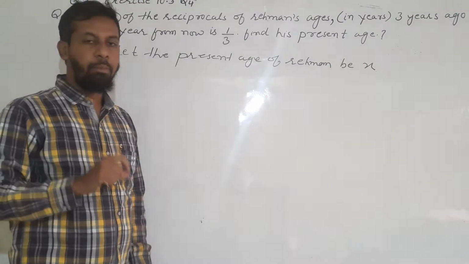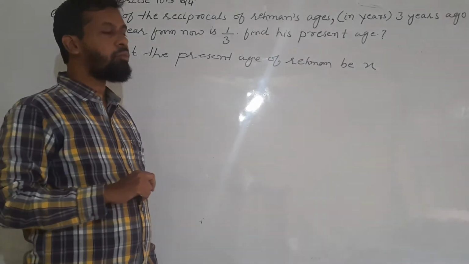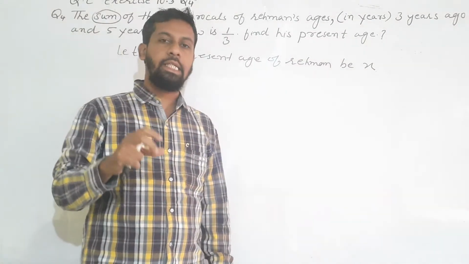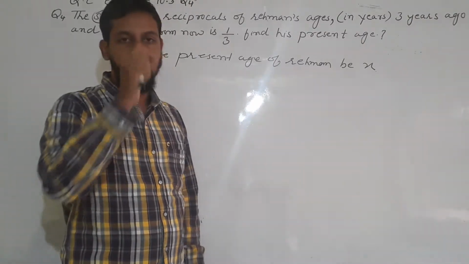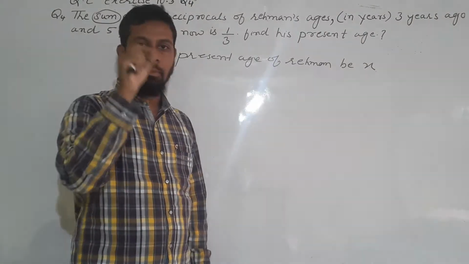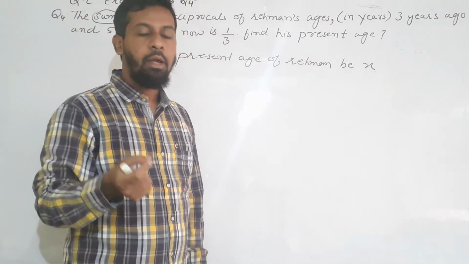Let's take one example. Suppose now your age is 15. If somebody asks you what was your age 3 years before, what you will do? You will just subtract 15 minus 3 and you will say my age was 12.